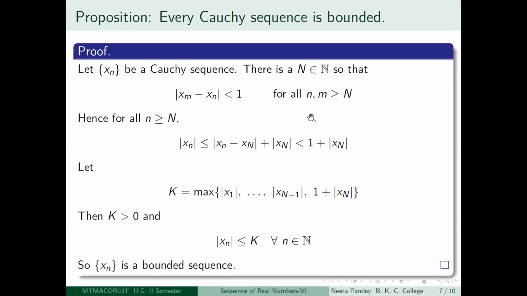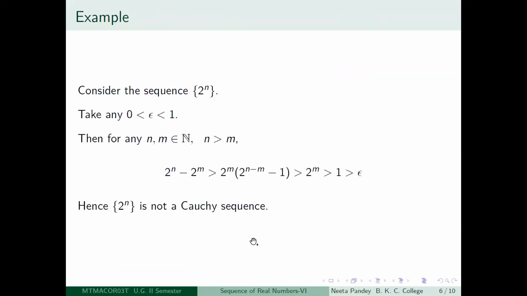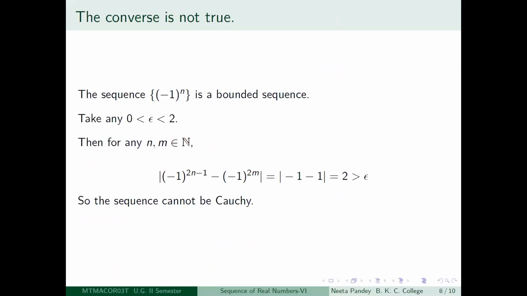The previous example, 2 to the power n, was also not a Cauchy sequence, but that was an unbounded sequence, right? It is just 2, 2 squared, 2 cubed, and so on. So it is a sequence which is monotonically increasing, unbounded above. And this one is an example to show that a bounded sequence may not be Cauchy.